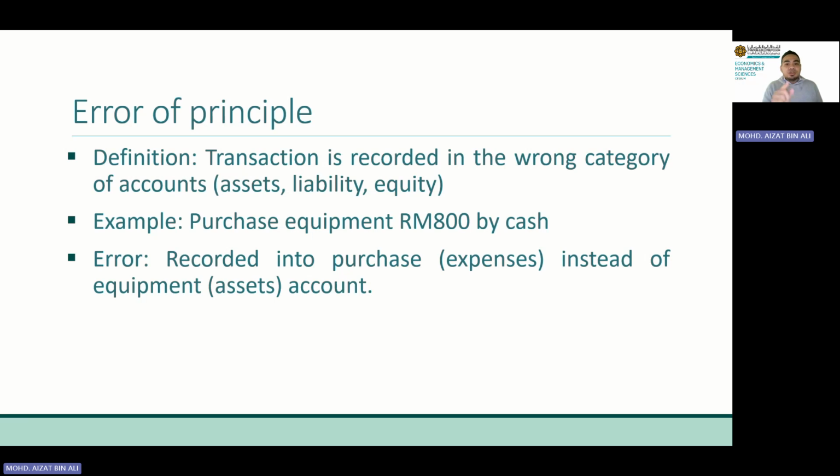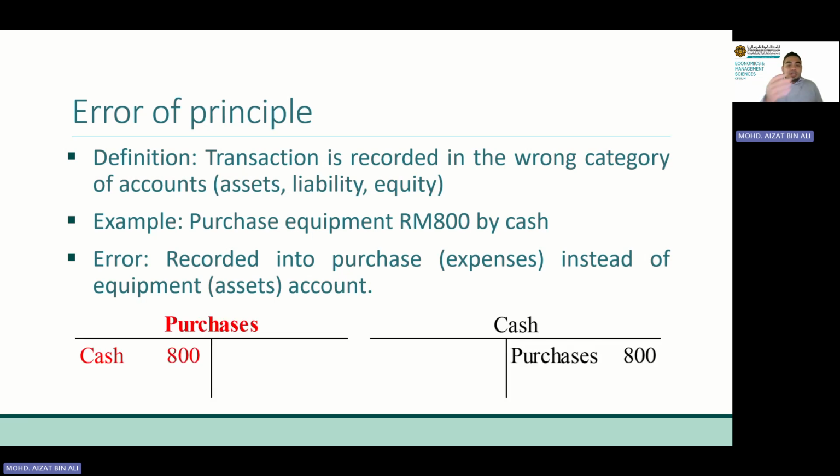Okay, but wrong category. So this is error of principle. If, for example, purchase of equipment recorded into furniture account, that is error of commission. Okay, correct category, wrong account. Okay, next. So this is how the error would look like.